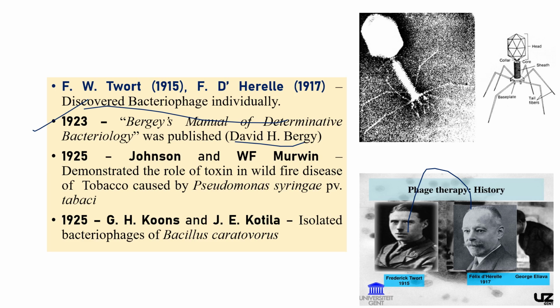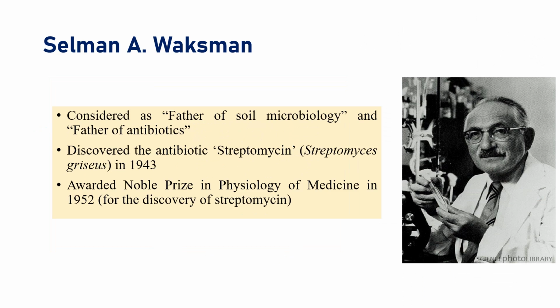In 1925, Johnson and Murwin first demonstrated the role of toxins, especially wildfire toxin in tobacco. Wildfire of tobacco is caused by Pseudomonas syringae pathovar tabaci. In exams, they will ask who first demonstrated or what is the first toxin to be identified, or some kind of things that we can expect, right? In 1925, Kuhn and Cotilla isolated the bacteriophages of Bacillus keratovirus.